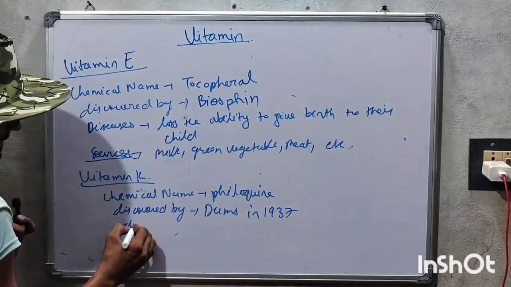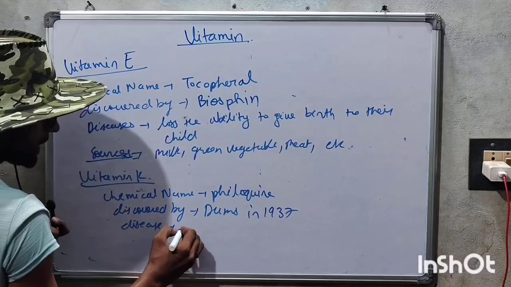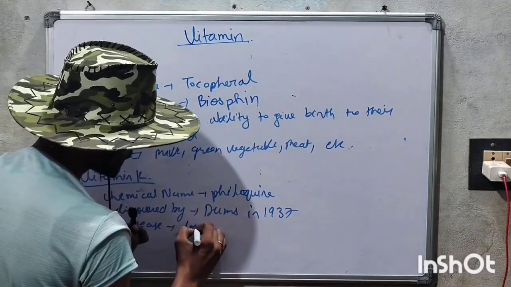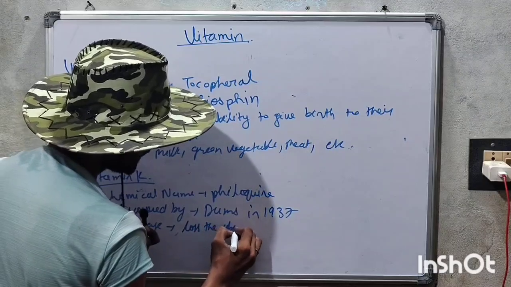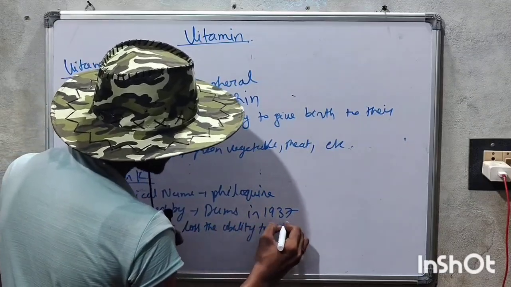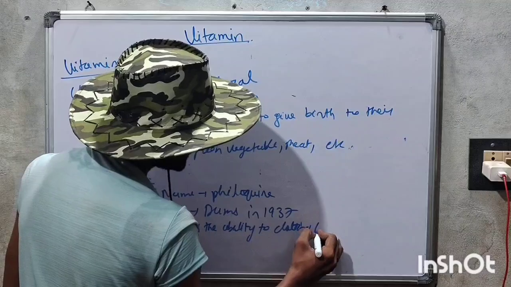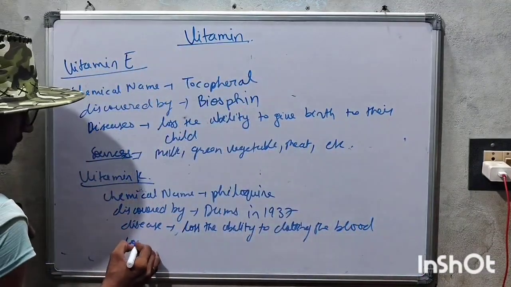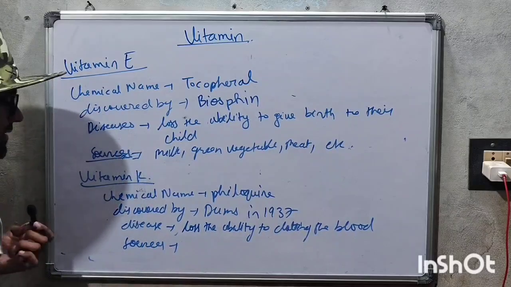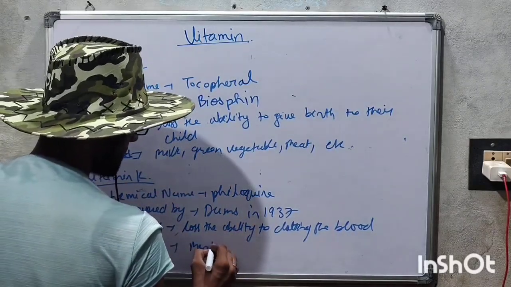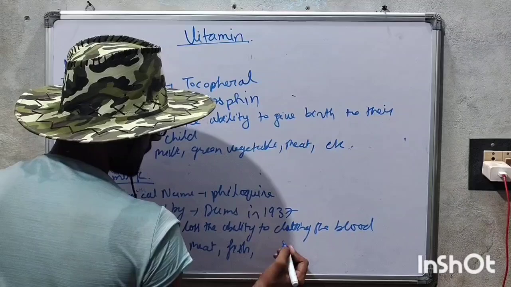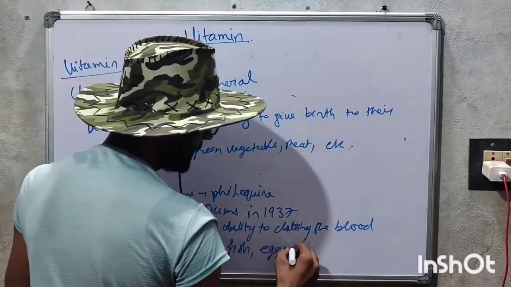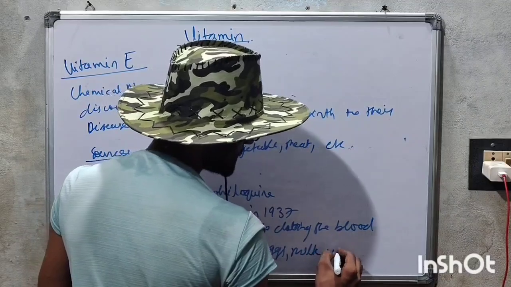The disease is that they lose the ability to clot the blood. And their sources are meat, fish, eggs, milk, vegetables, etc.